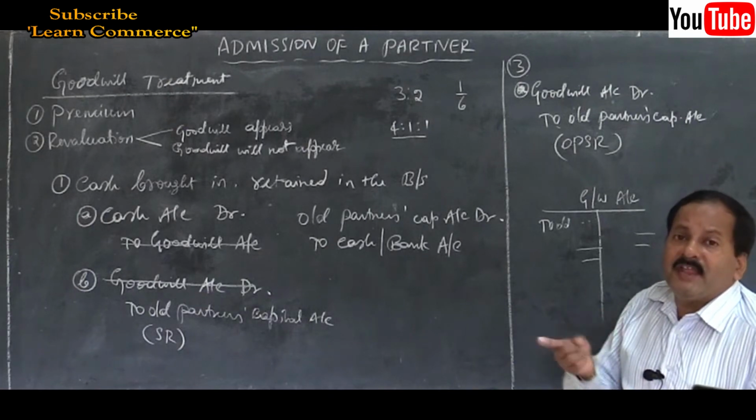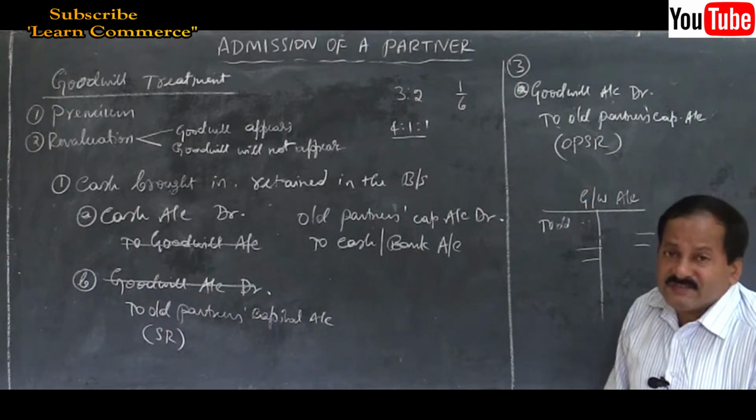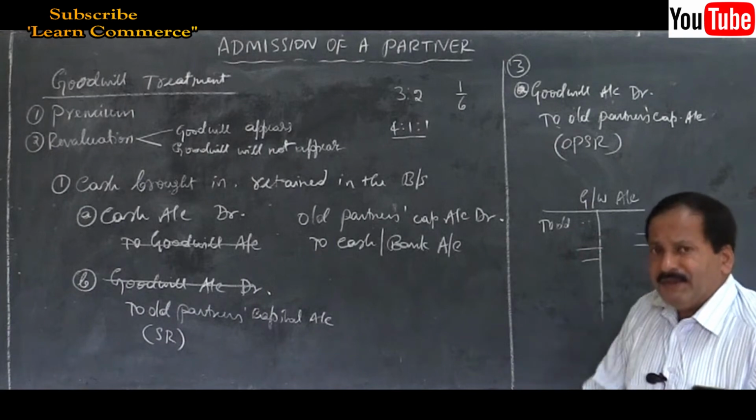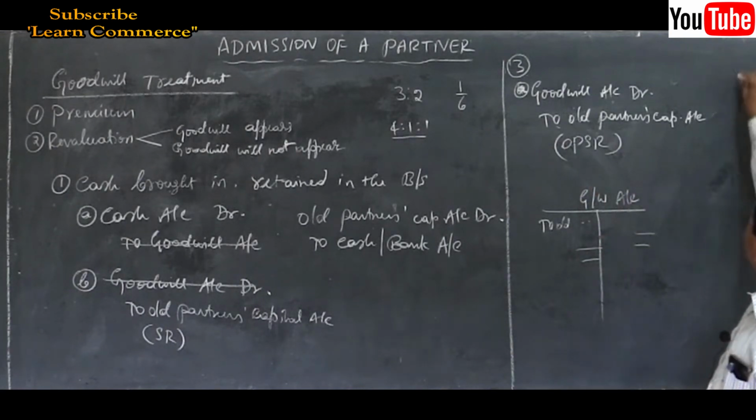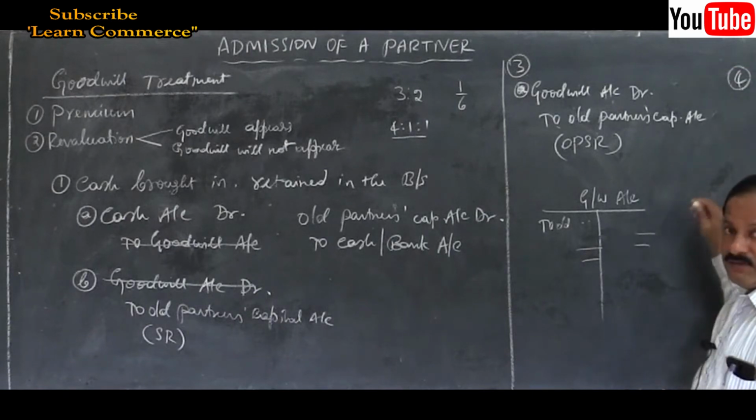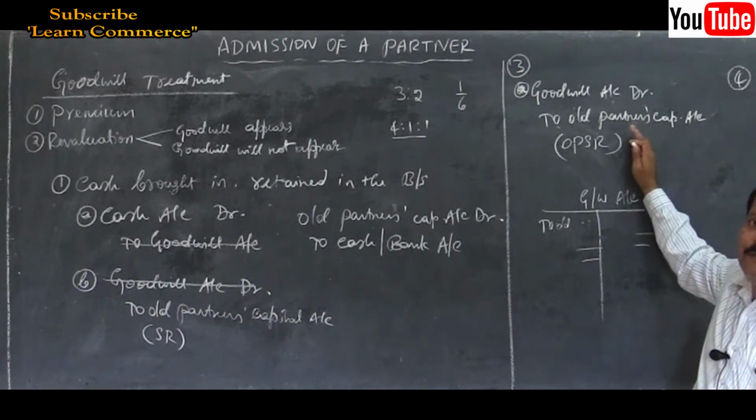Goodwill should not appear in the new balance sheet. What does that mean? Again, goodwill should be written off. We have to write off the goodwill. So under the fourth method also, we have to pass this entry first.